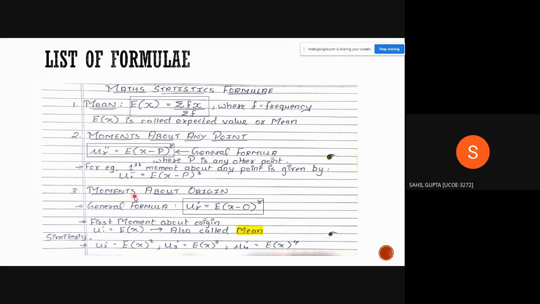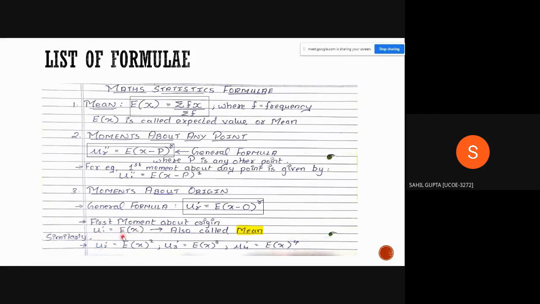Now let's go to moments about origin. The general formula of moment about origin is mu r dash, which is equal to E of (x minus 0) raised to r. We can calculate the first moment about origin. If we substitute r equals 1, we get E of x. But E of x is also called the mean. Therefore the first moment about origin is called the mean.